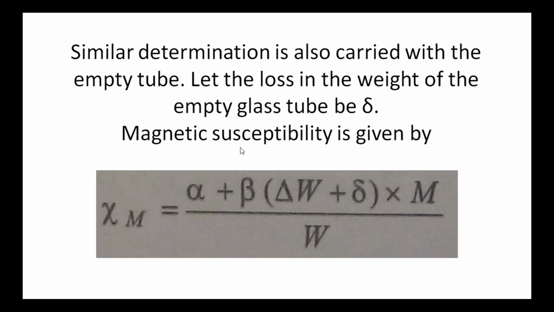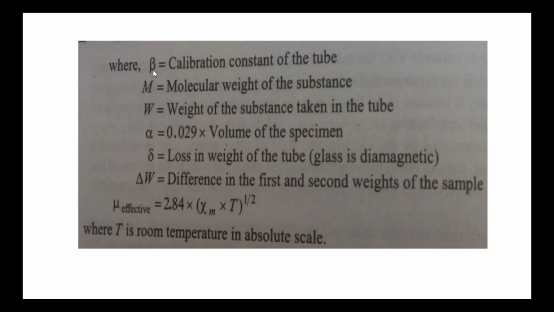Then the magnetic susceptibility, expressed with the symbol χm, is given by χm = (α + β(ΔW + δ)) × M/W, where β is the calibration constant for the tube, M is the molecular weight of the substance, W is the weight of the substance taken in the glass tube, and α is a constant whose value is 0.029 times the volume of the specimen.